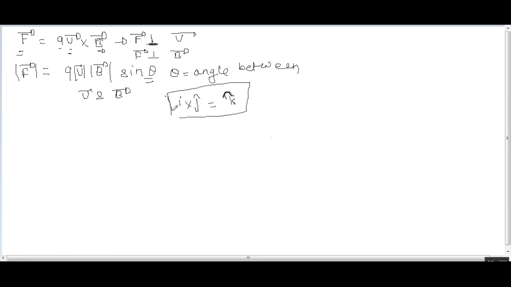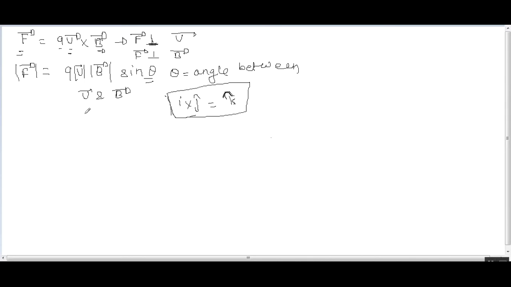We will take this to help us, because sometimes we forget which hand we should use, right hand or left hand. I am not going to tell you which hand you should use; it depends upon you. So I use this: i cross j should be equal to k.